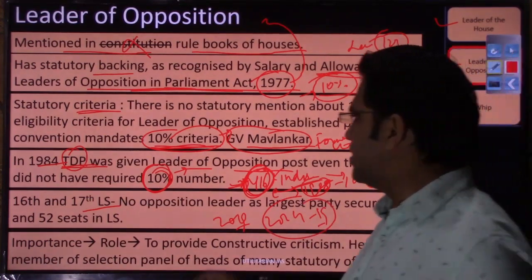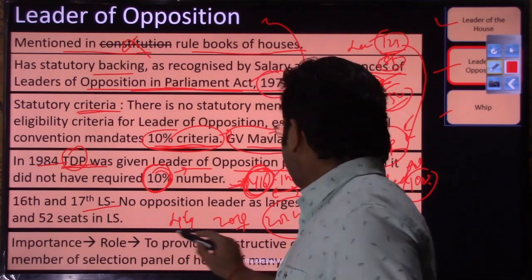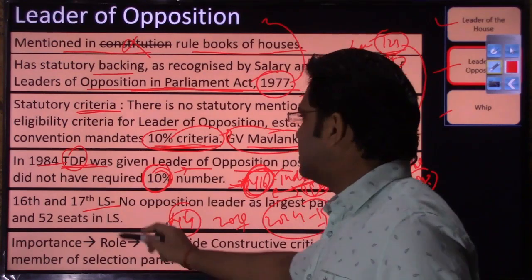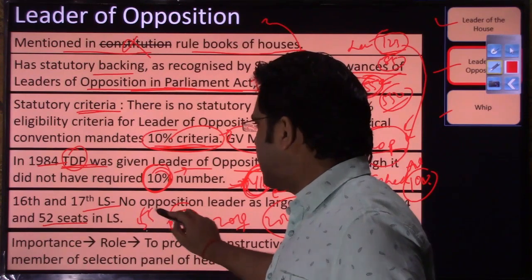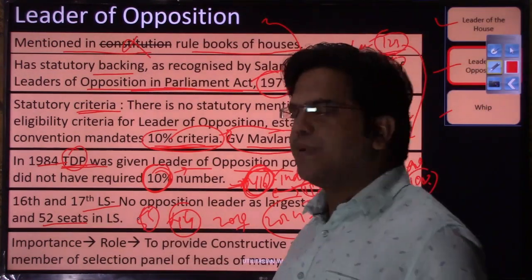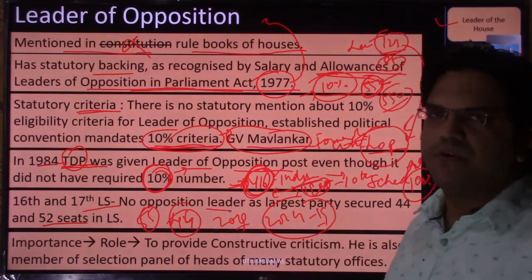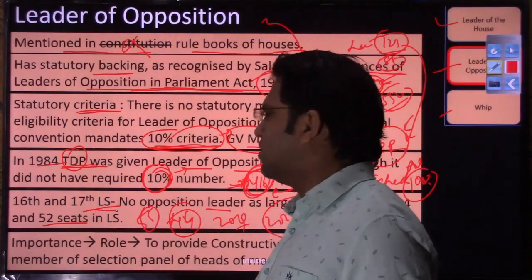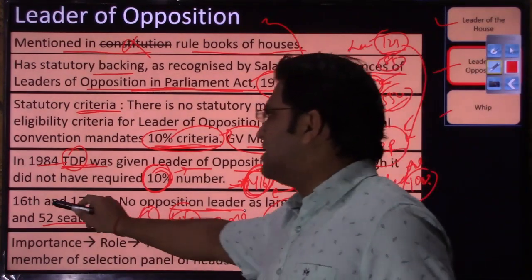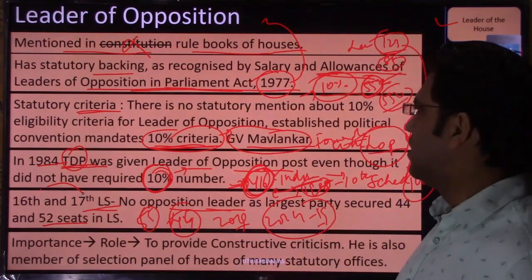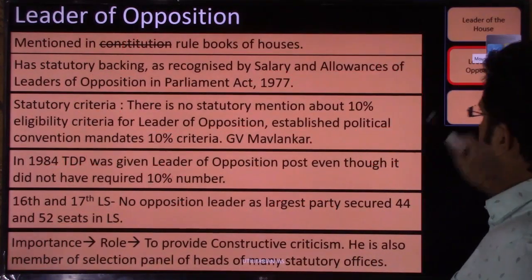In the 16th Lok Sabha the largest party was INC, and the first time they secured, I guess, 44 seats, and in the 17th Lok Sabha they secured 52 seats. So this is clearly less than the required number, 55. So the ruling party did not allow this party to claim the leader of opposition post, right? And the result is that in the 16th and 17th Lok Sabha you do not have a leader of opposition in the Lok Sabha. I hope you have understood.